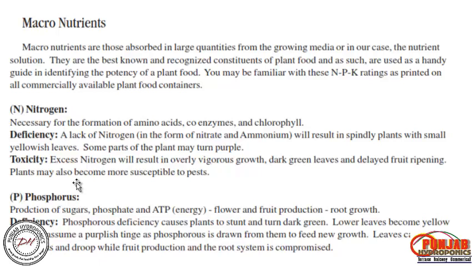So what is the requirement of nitrogen? Everyone might know. You are students of bio agriculture, and of course it is necessary for the formation of amino acids, coenzymes, chlorophyll. And what will happen if deficiency occurs? Obviously small yellowish leaves, and some parts of the plant turn purple, right? Even if you supply excess nitrogen, that may result in overly vigorous growth, dark green leaves, delayed fruit ripening, and the plant may also become more susceptible to pests.